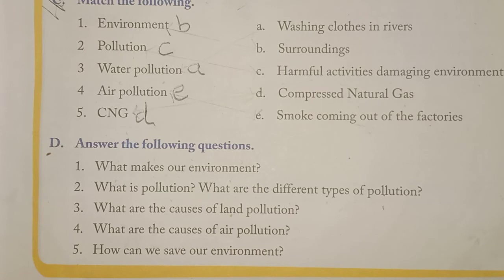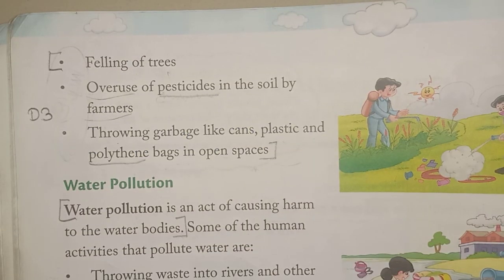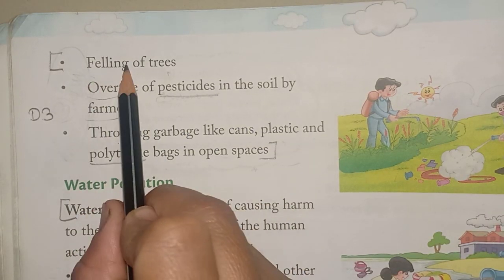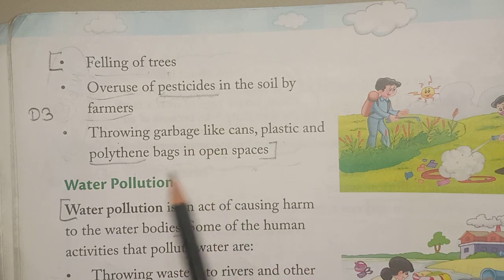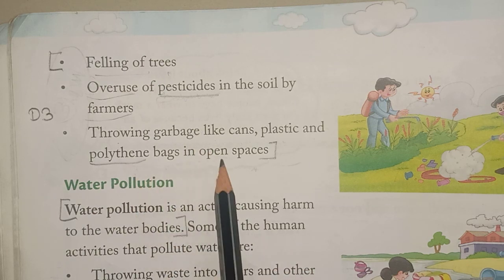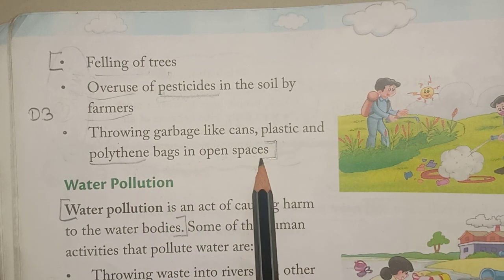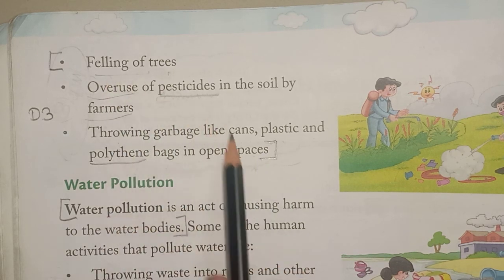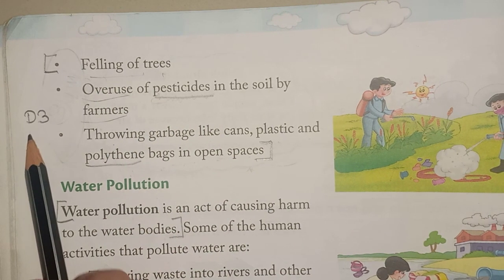Now let's see the third question. What are the causes of land pollution? On page number 38, from here, felling of trees till polythene bags in open spaces. This is the answer, from here to here, of question D3.